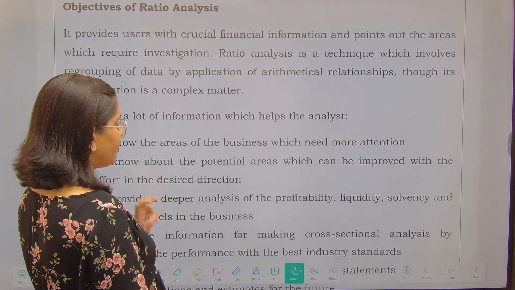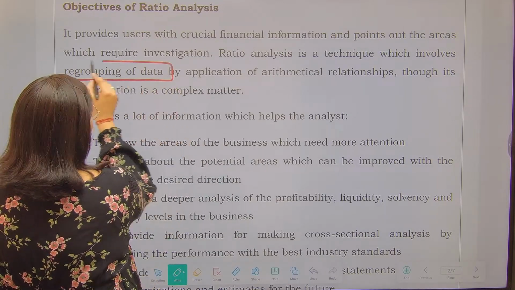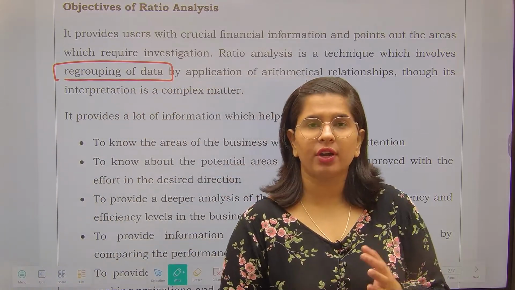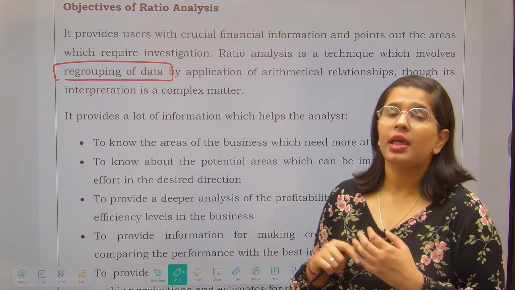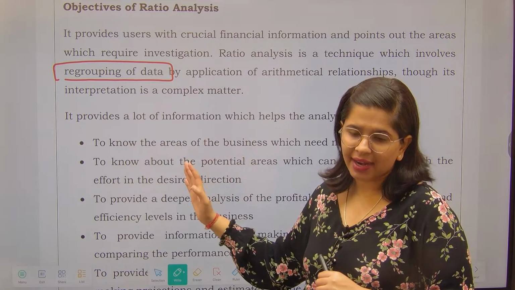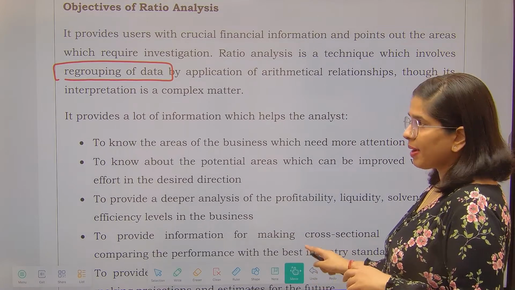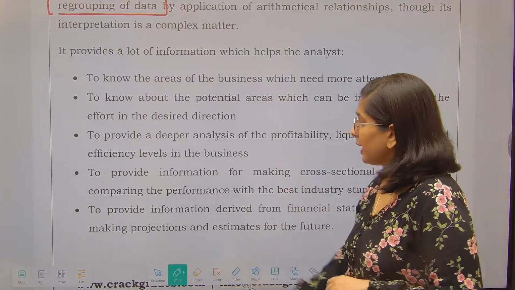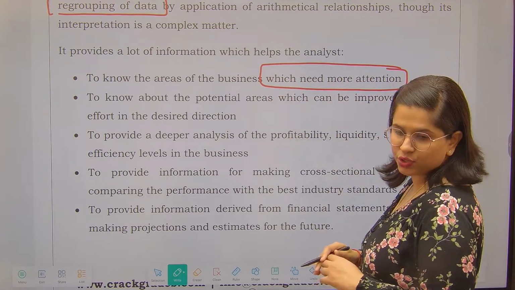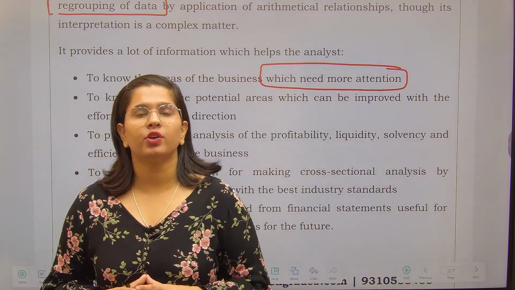What are the objectives that we have? It is a technique for regrouping of data. Financial statements you already make: you make the profit and loss account statement, you make your balance sheet, but how to get useful data out of it is the art that we practice in accounting ratios. Now let's see the objectives one by one. Number one, it tells us which area of the business needs more attention. So suppose I have calculated the inventory turnover ratio.